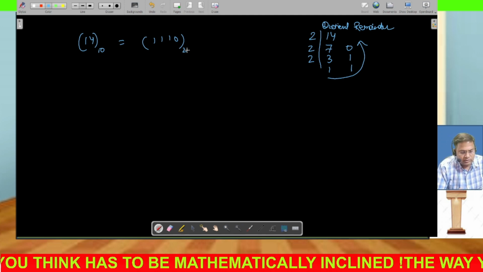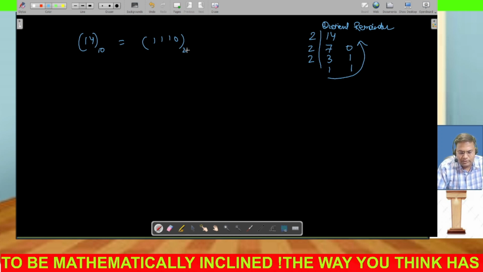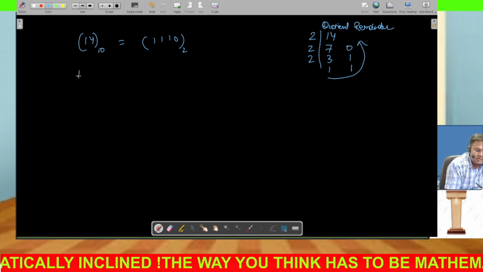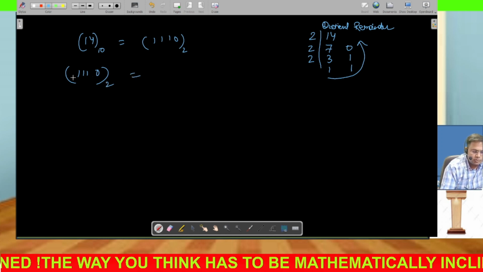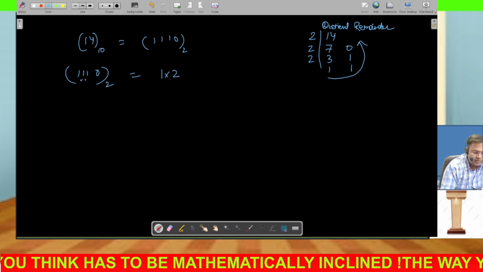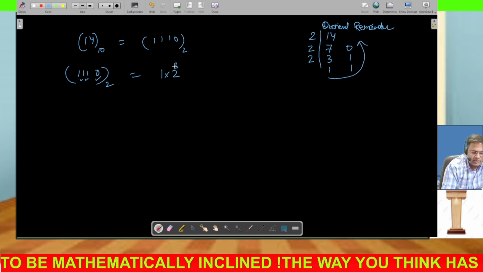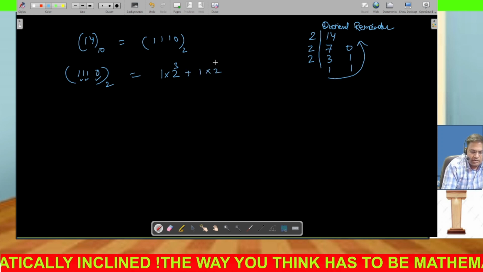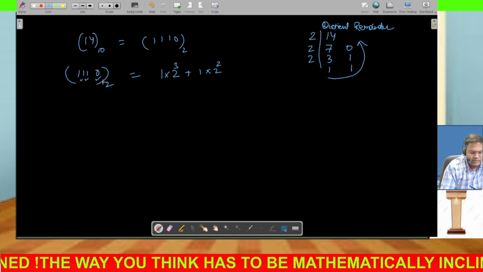So this is the first thing that we have learned, how binary numbers can be converted into decimal numbers and decimal numbers into binary numbers. For example, we do this again and we want to convert this 1 1 1 0 into the decimal form. Let's see what comes. So first you write the first digit and into 2. Then you count how many digits after the first digit. So this is 1 2 3. So you write 2 exponent 3, and then next digit 1, then 2 exponent 2. So this goes in the order. Total digits are 4.